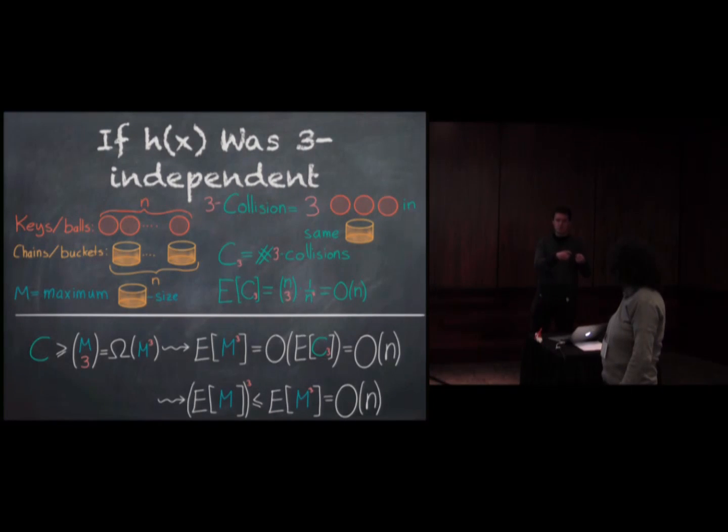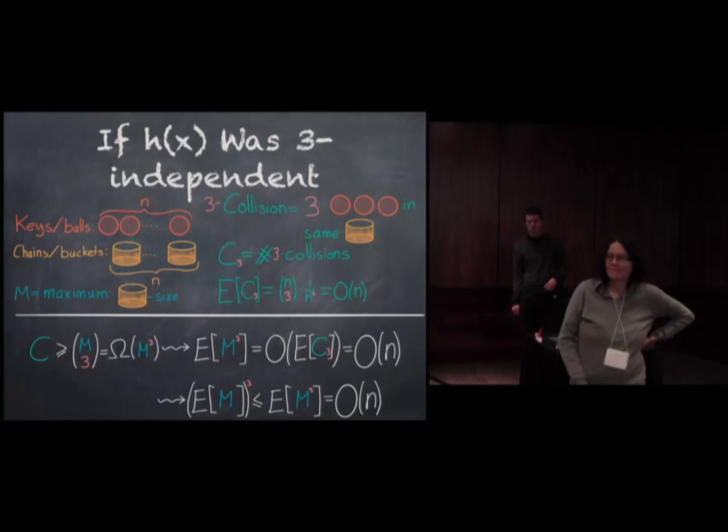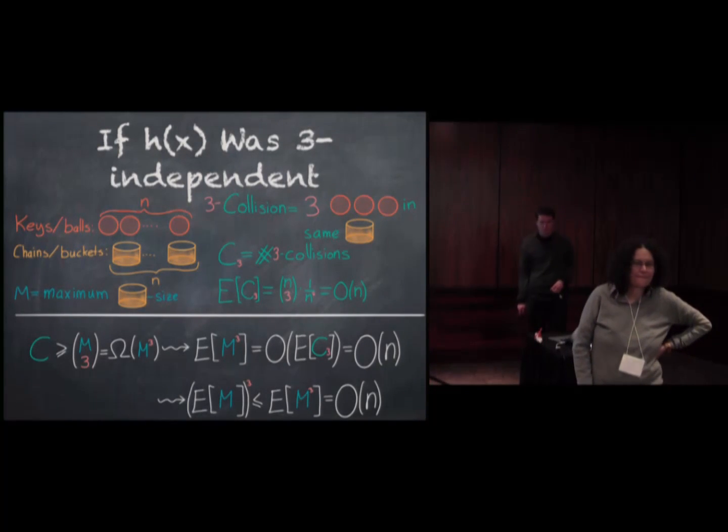So if I have the numbers from 0 to n minus 1, then the expected number of 4-tuples in the same bucket is actually n squared, which means this calculation can never go through. Then you could say, okay, if I actually have an arithmetic progression, then I know the expected max load is 1. So maybe you can do some trade-off. I couldn't get it to work, but it might be very possible.